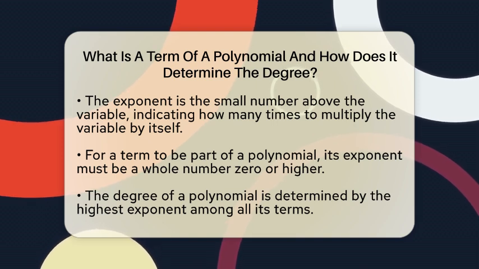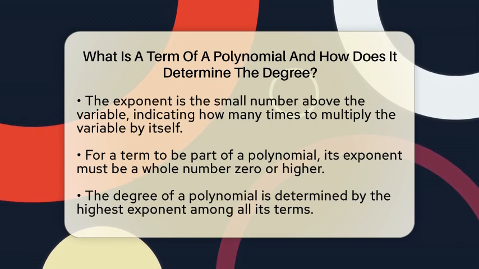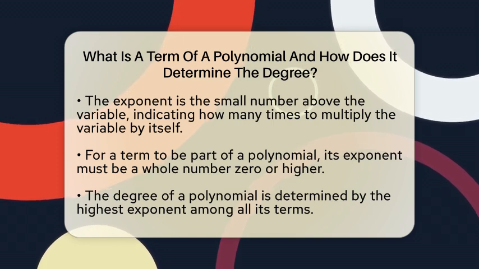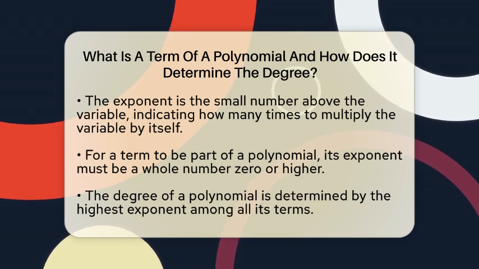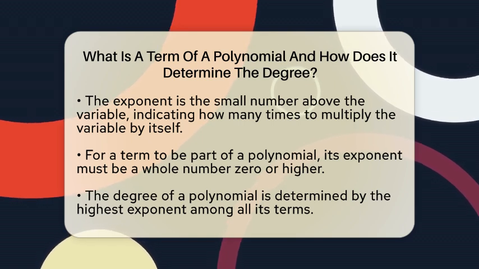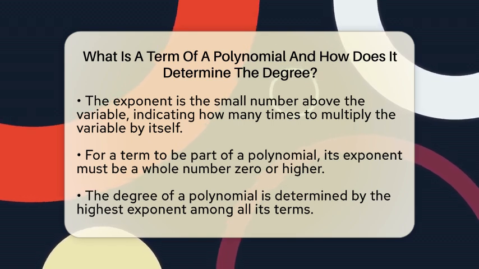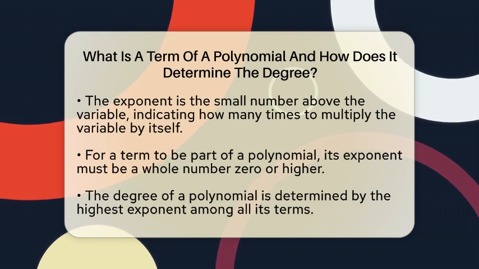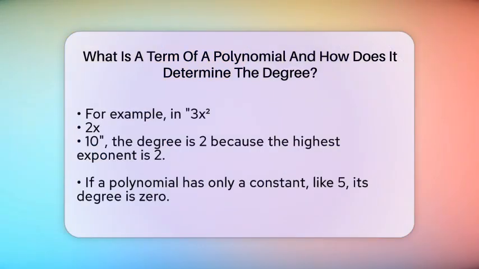For a term to be part of a polynomial, the exponent must be a whole number that is 0 or higher. The degree of a polynomial is like the highest mountain in a range. It is determined by looking at all the terms and finding the one with the largest exponent. That largest exponent tells us the degree.